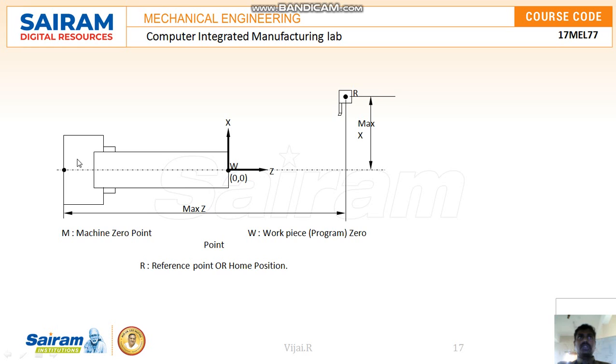This is the spindle. Imagine this is the chuck and this is the job, and it is going to be rotated. This is the turret where the tool is positioned, and this is the tool. The tool is located at some position, which we call the reference position, or home point.